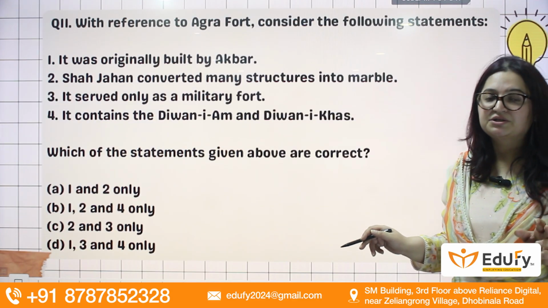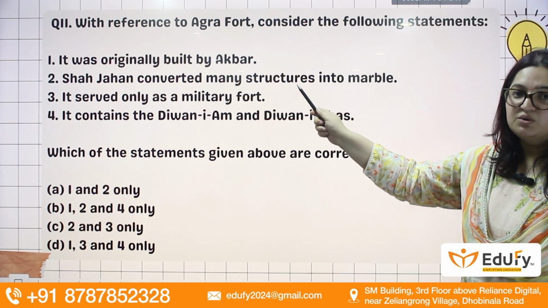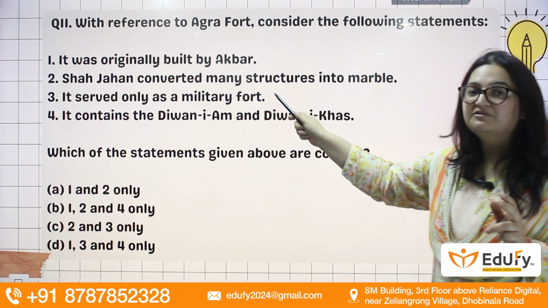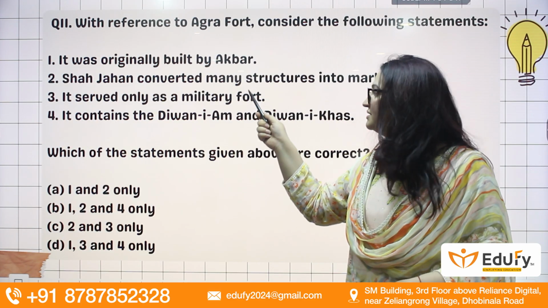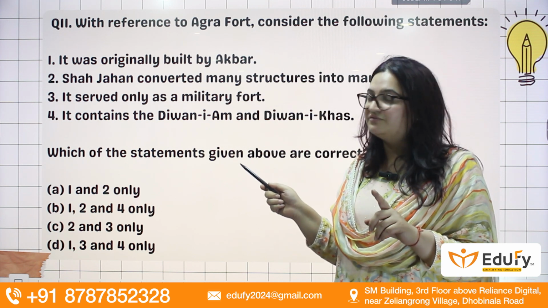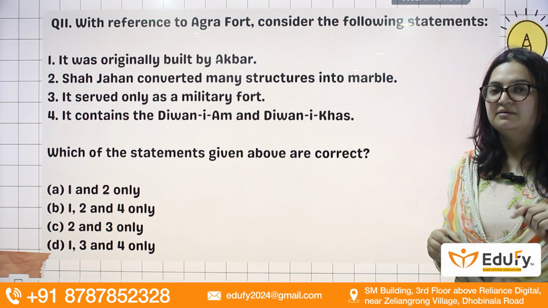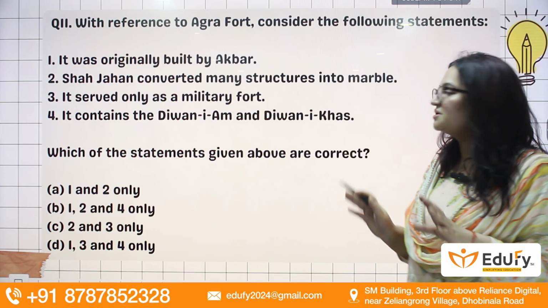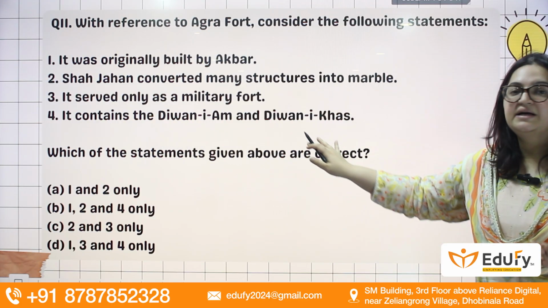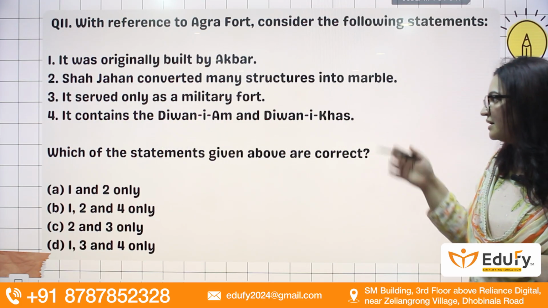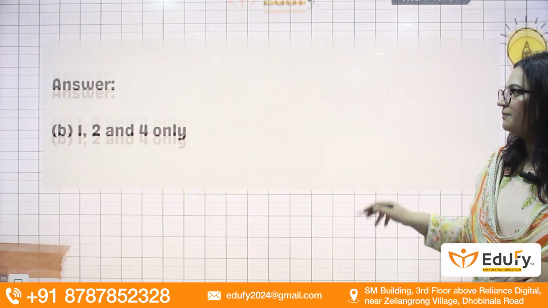Now coming to the next question with respect to the architecture of Agra Fort, we will see the statements. It was originally built by Akbar. Shah Jahan converted many structures into marble. It served only as a military fort. This is incorrect. It does not only serve as a military fort. First two are right. It was built by Akbar only, and Shah Jahan did add many structures to it later on, in marble especially. And the fourth statement, it contains Diwan-e-Aam and Diwan-e-Khas. Yes, that is also correct. So only the 3rd statement is wrong, and 1, 2 and 4 will be your answer.